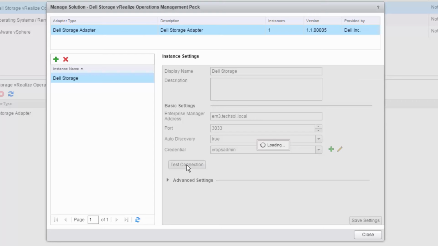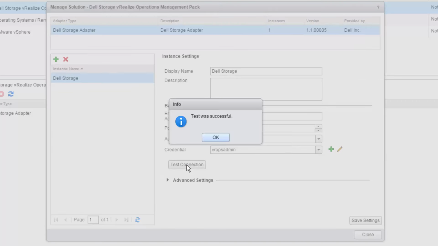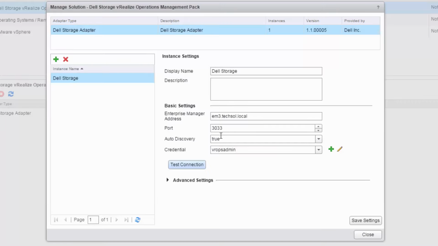Most of the time, testing the connection tests IP connectivity to the data collector. It tests to make sure that the credentials are still right. Maybe somebody changed the password in that particular data collector. This really is a great troubleshooting tool that just makes sure that you're able to connect to it. That solves a majority of the problems.